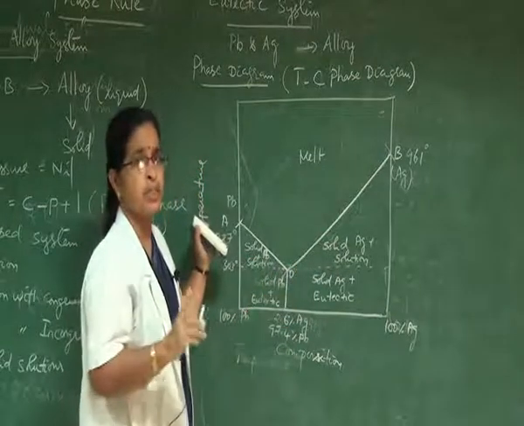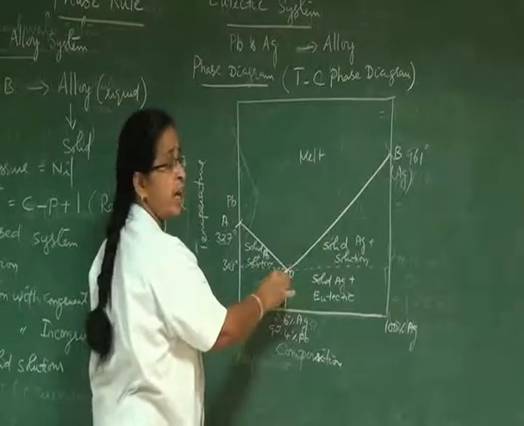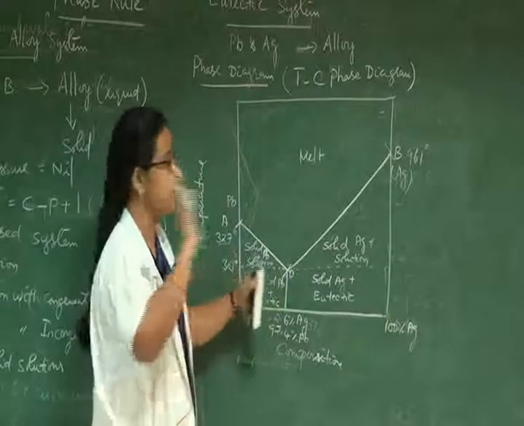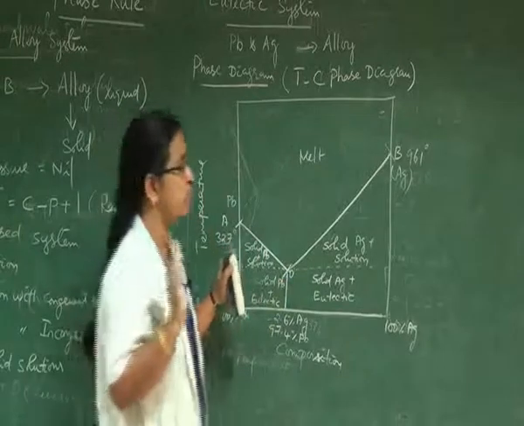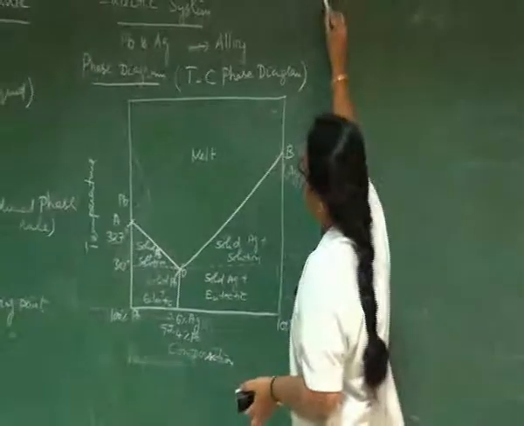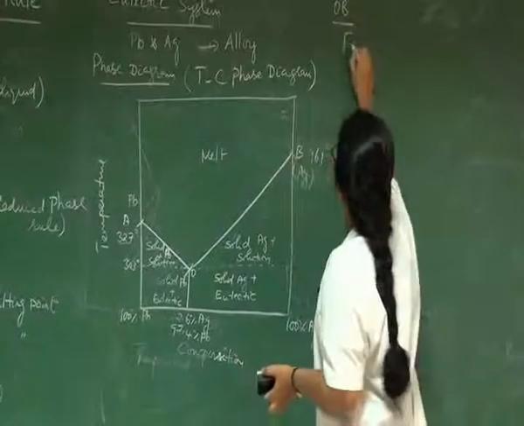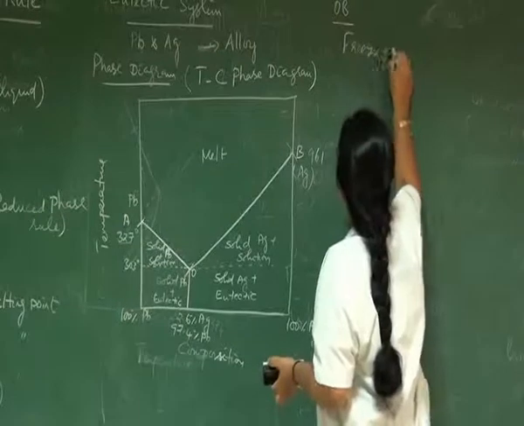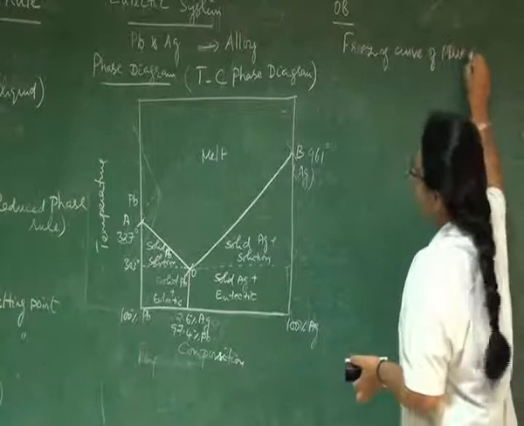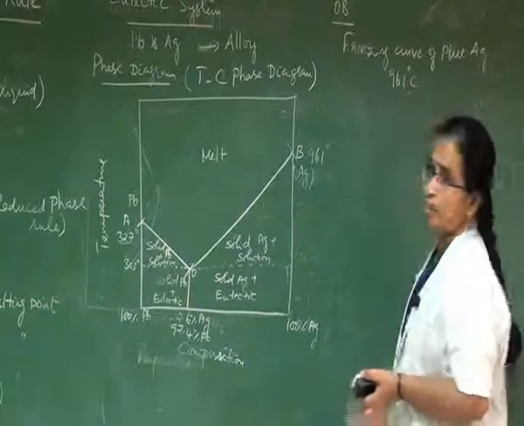Similar to the one-component water system, the system becomes univariant along the lines BO and AO. However, at the point O, the system becomes zero variant. How is it so? By the application of the reduced phase rule. Let us consider the first boundary line, namely OB. OB is the freezing point curve of pure silver, whose melting point is around 961 degrees centigrade.